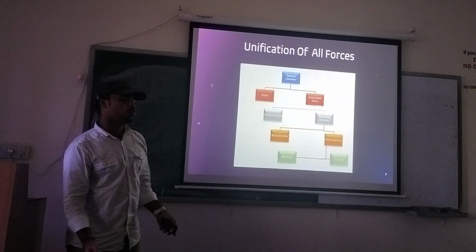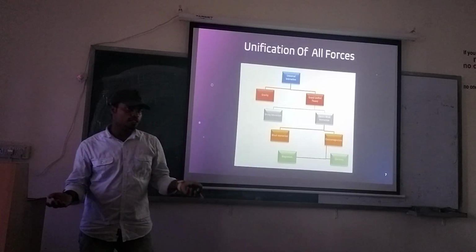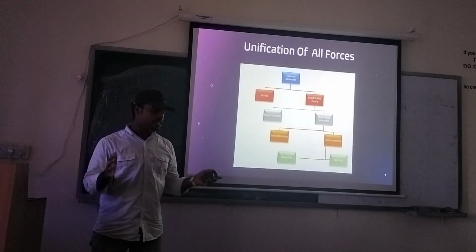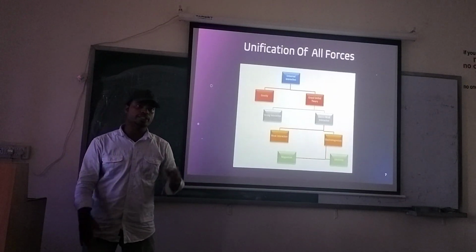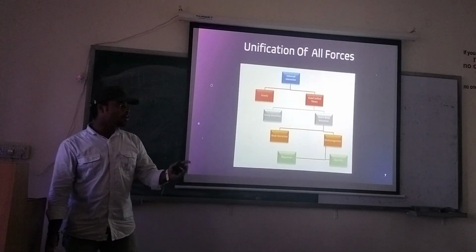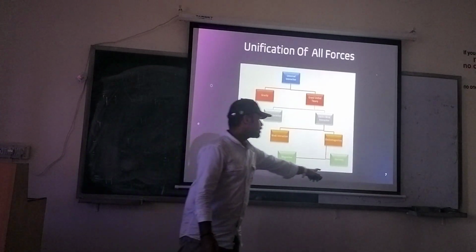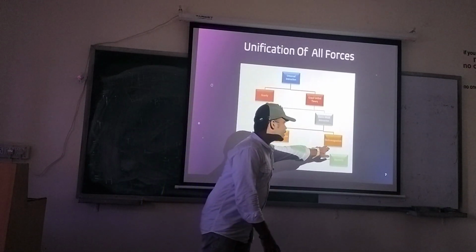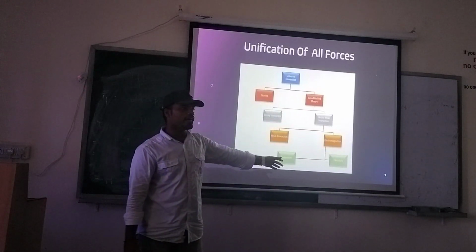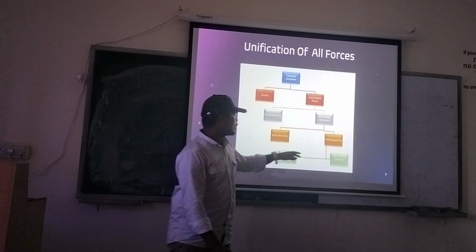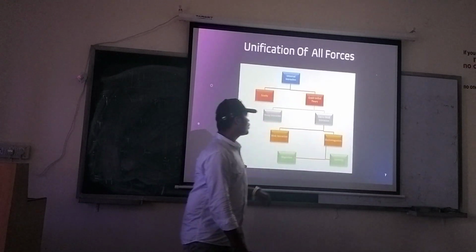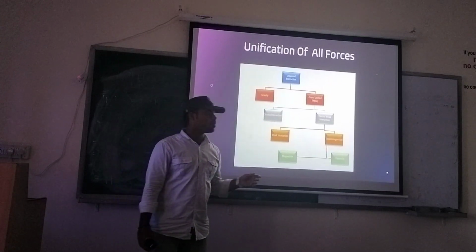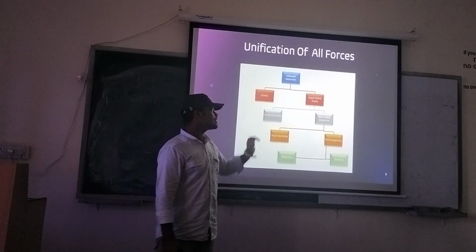Now comes unification. We have all 4 forces, and here is an interesting thing: we can add all the forces into a single theory, that is, the theory of everything. Let's see how. We have magnetism and electricity separately, and we can combine these 2 theories into a single theory, electromagnetism. This was done by Faraday and Henry in the 1830s. Then if we combine electromagnetism with the weak nuclear force, we get the electroweak theory. This was done by Abdus Salam, Glashow and Weinberg in the 1960s.